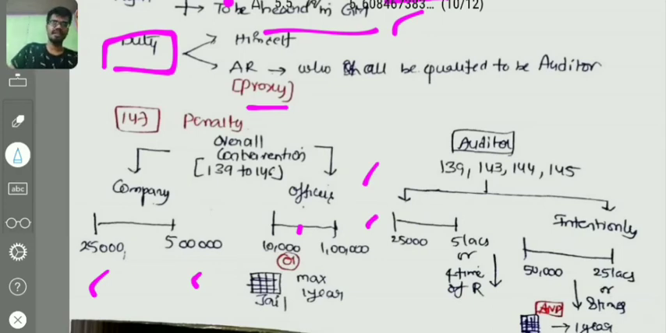Coming to the auditor's penalty, this is important for us. If the auditor has done default in particular section 139, 143, 144, 145, then the penalty is 25,000 to 5 lakhs, or 4 times of the remuneration, whichever is lower. And if the auditor has done the mistake knowingly, intentionally, then the penalty will be higher: 50,000 minimum, 25 lakhs maximum, or 8 times of the remuneration, whichever is lower. And there is 1 year jail. Here there is an "and" for that imprisonment condition.